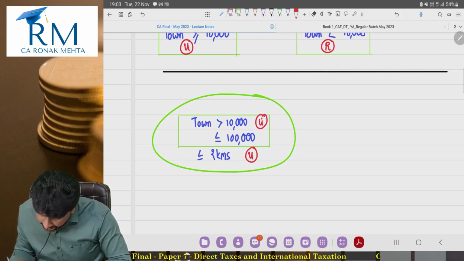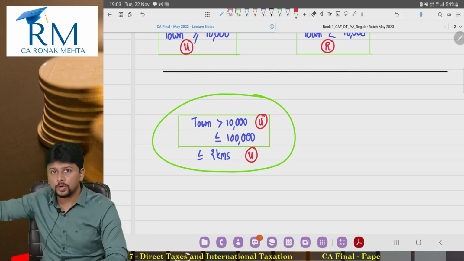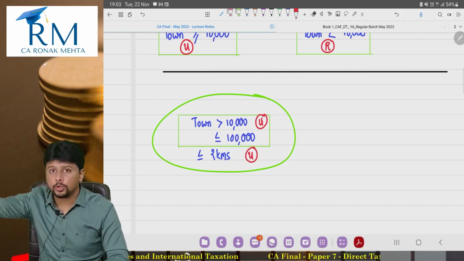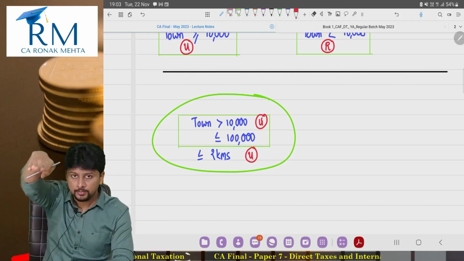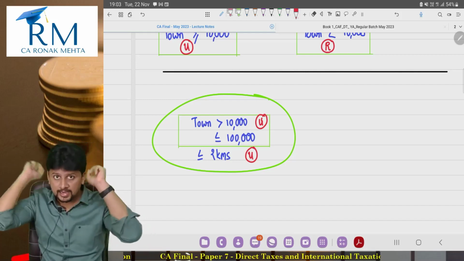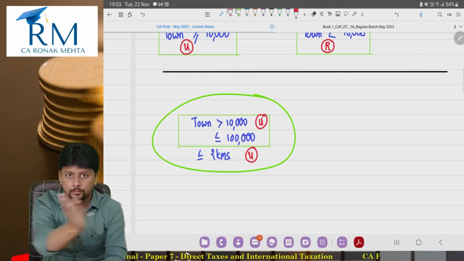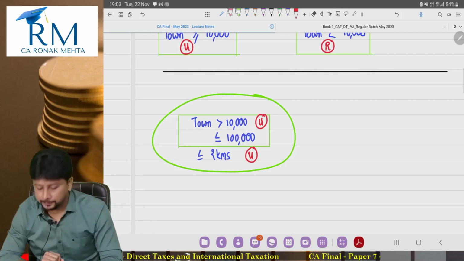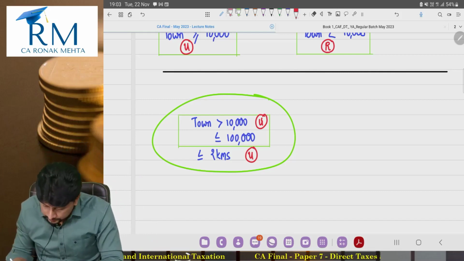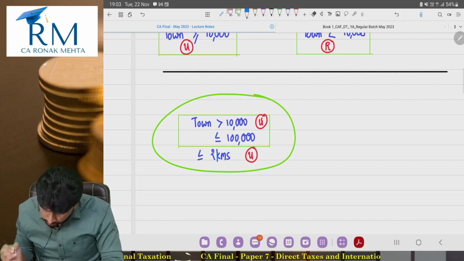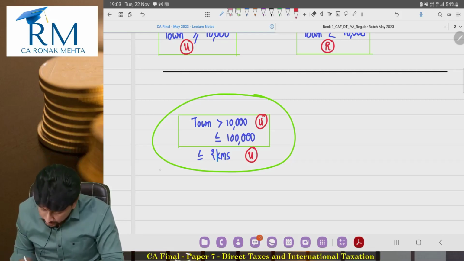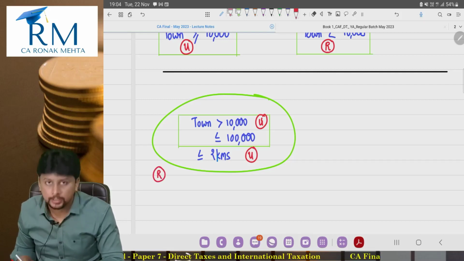So the town is definitely urban area, but once the local limits of the town end, up to 2 kilometers measured aerially, measured like how a bird flies, not via roads, directly, straight, up to 2 kilometers is urban area, and beyond 2 kilometers is rural area.